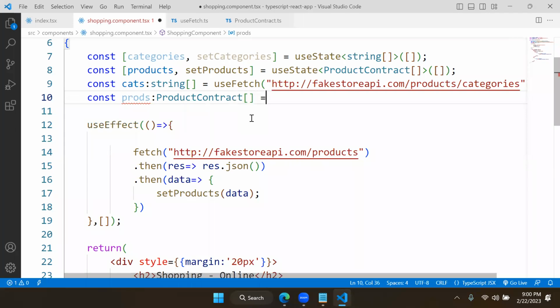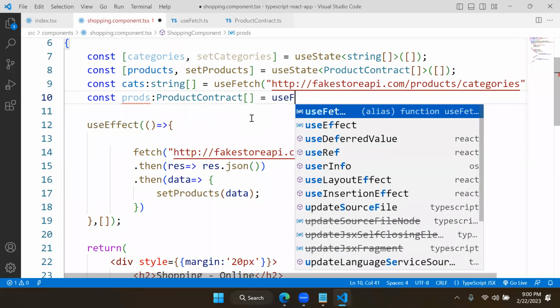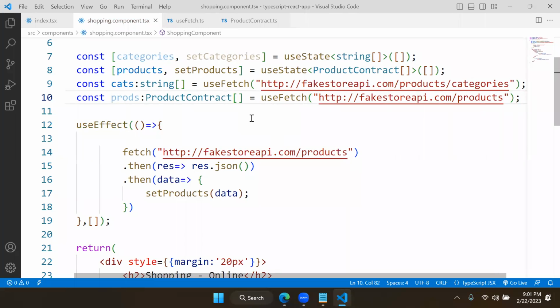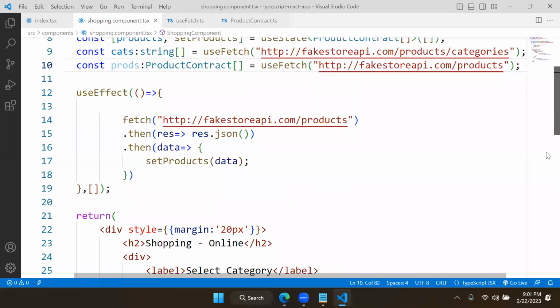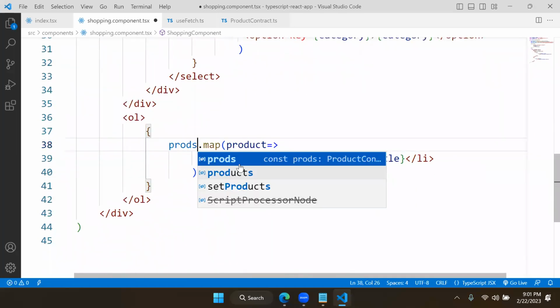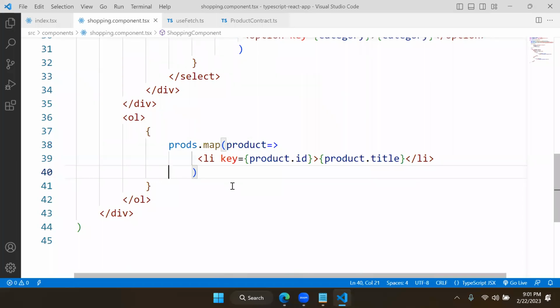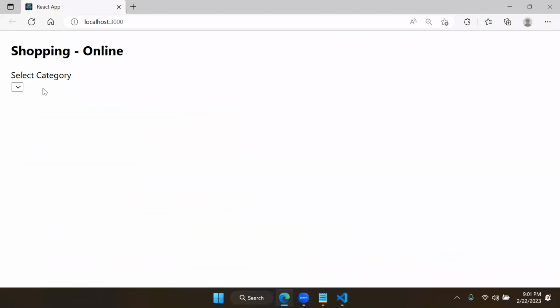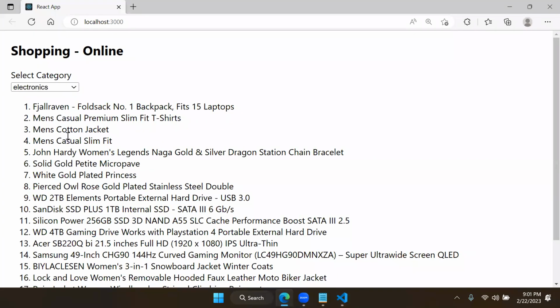If it is a product contract type array, that means you have to use useFetch. We have to send that type of data coming. HTTP, fakestoreapi.com/products. This is a product contract type. Now, what we need to do is use it here. Instead of using products, we are using prods. We are fetching the data and displaying. This is working the same. It is also using the same approach and displaying in the same way.